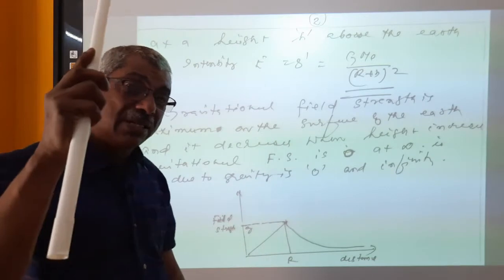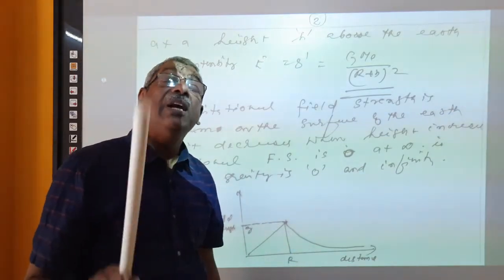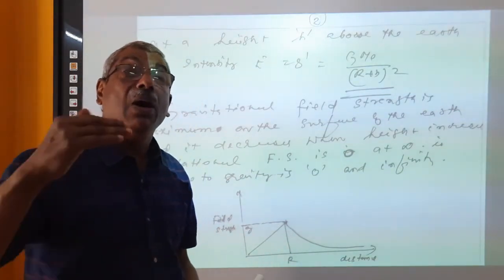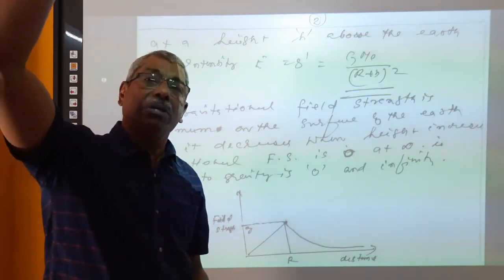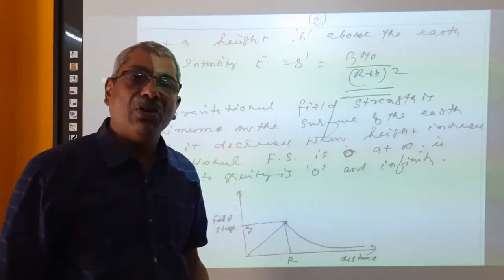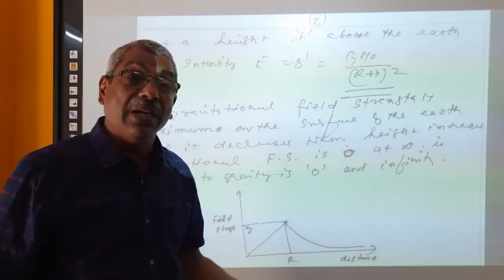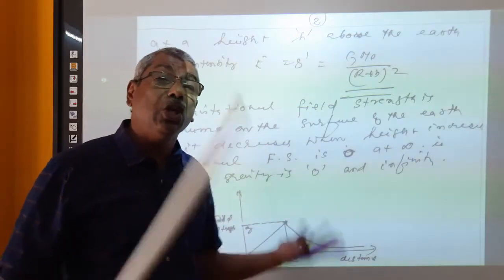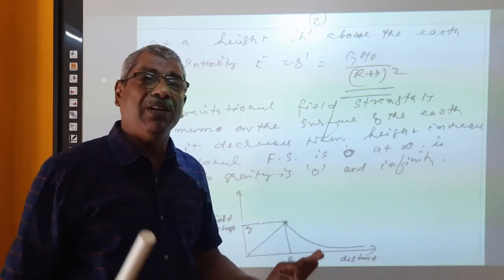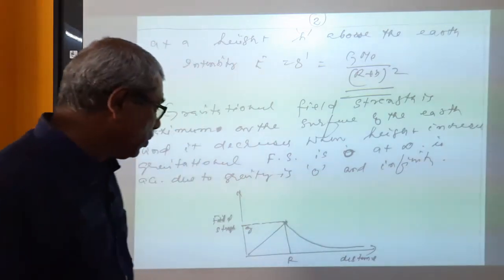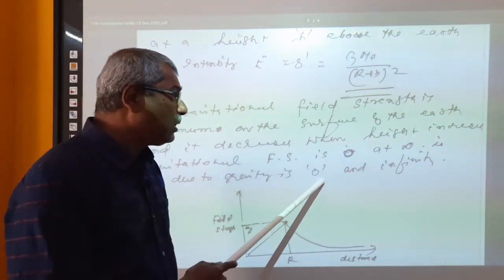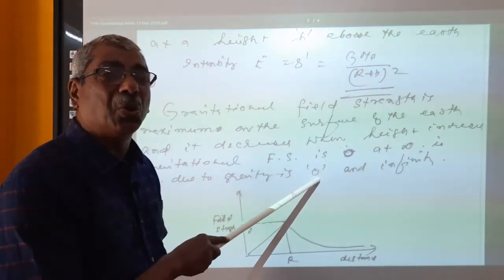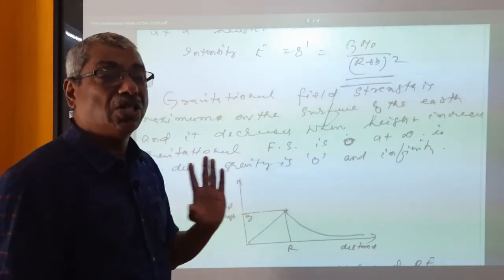When height increases, the acceleration due to gravity decreases, and hence from above the surface of the earth, when we go upwards, the intensity of gravitational field also decreases, and intensity of gravitational field becomes zero at infinity. This is the point. Graphically also, at infinity the intensity of gravitational field is zero. Where is it maximum? On the surface of the earth.